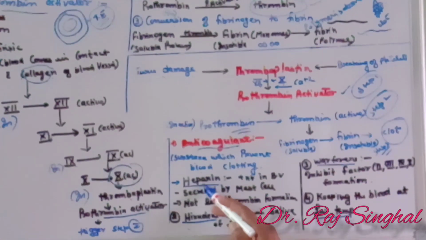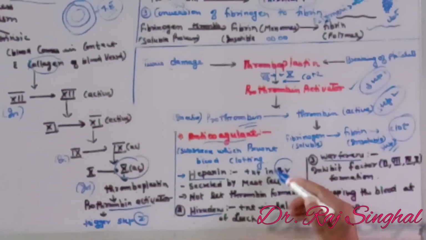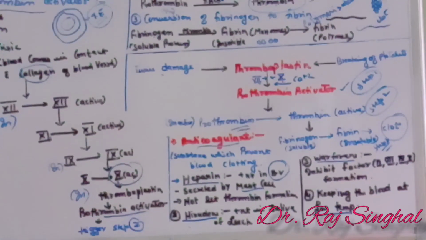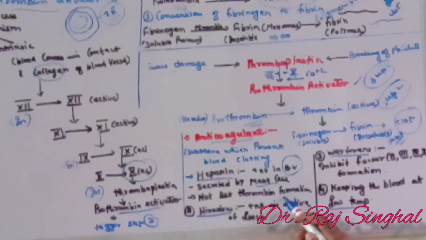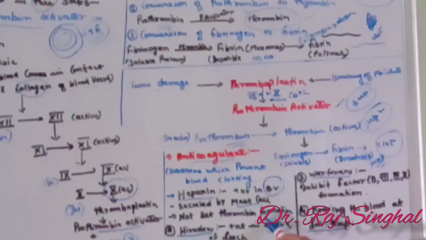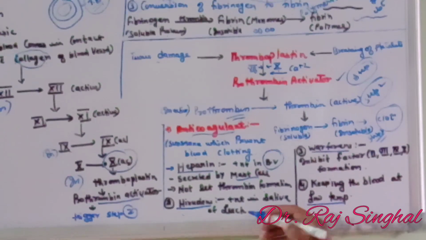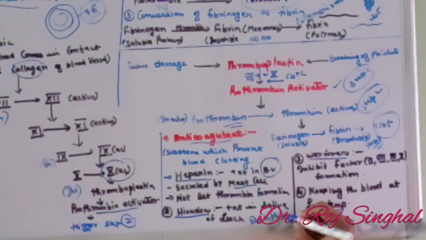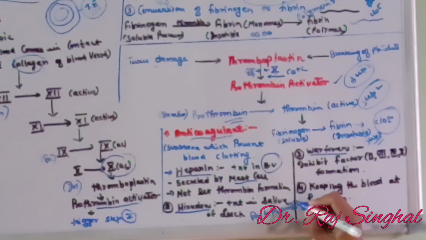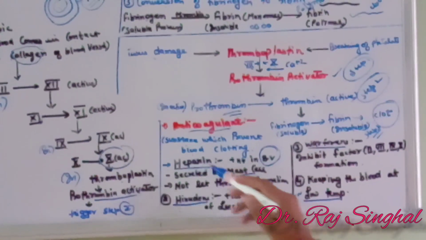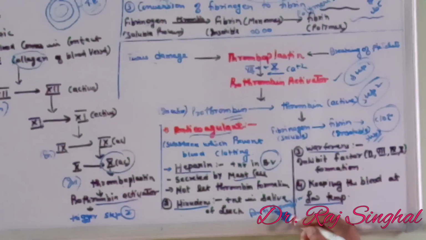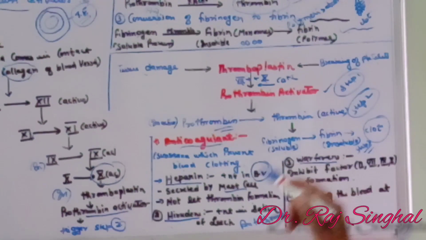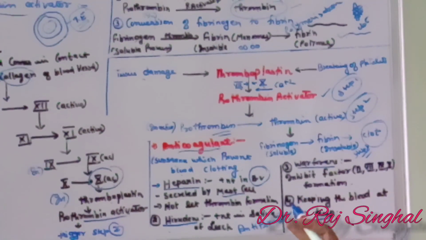For example, heparin. Heparin is present in our blood vessels and is secreted by mast cells. It doesn't allow the formation of thrombin. This thrombin formation is inhibited by the formation of antithrombin. That means heparin stimulates the formation of antithrombin, because of which blood clot is not formed in our blood vessels.